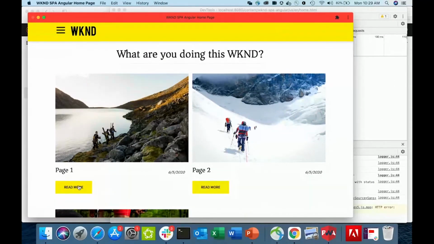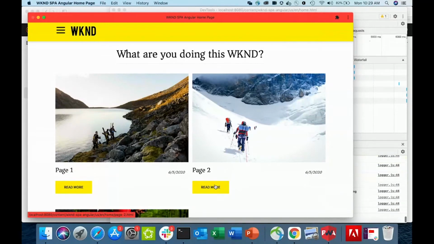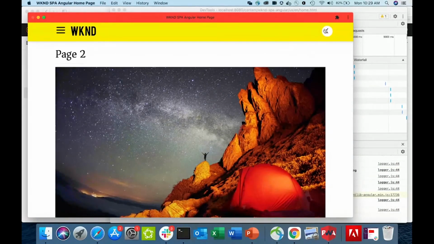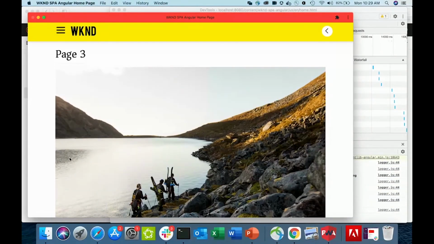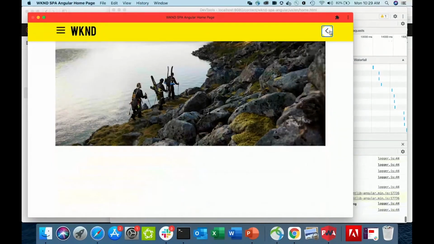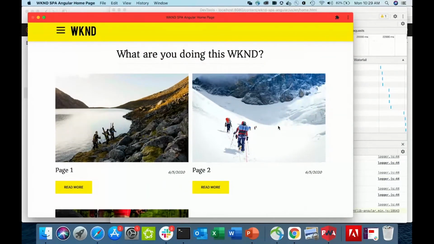And now when I'm completely offline, I'm going to the first page, and the first page works offline. And then I go to the second page, and the second page works offline. I go to the third page. The third page works offline as well. And that, ladies and gentlemen, is the offline capability of the Progressive Web App.